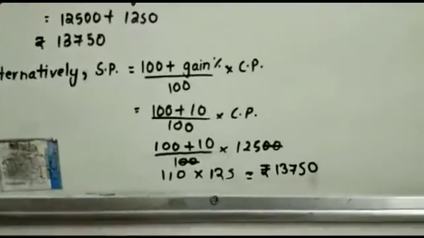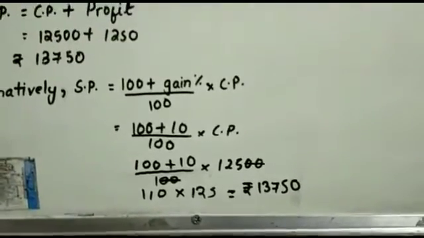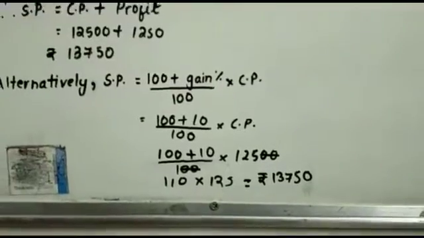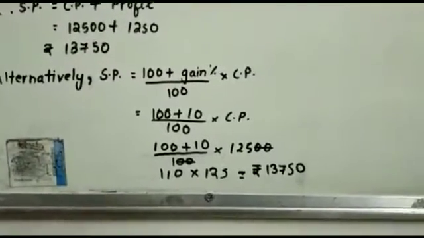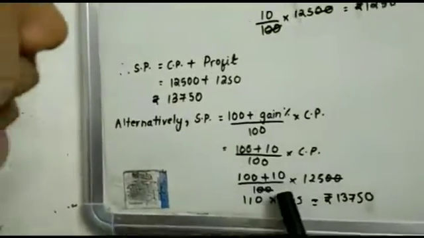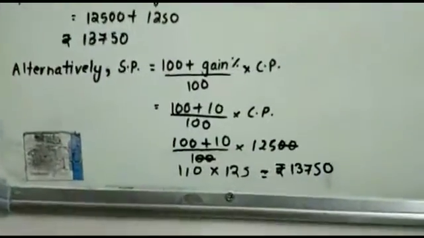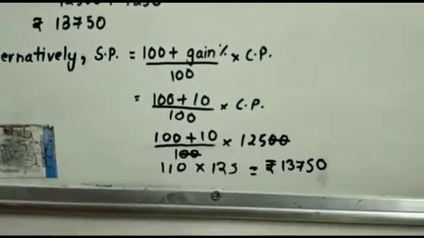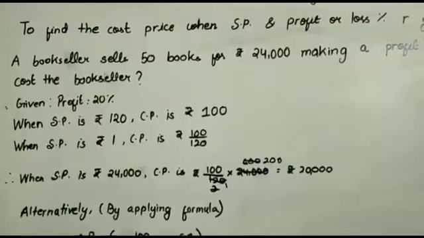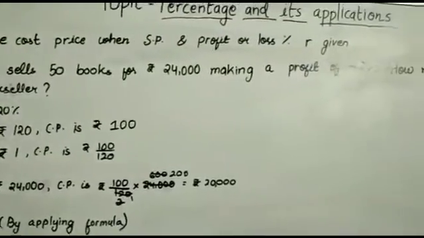Alternatively, selling price equals (100 plus gain percent) divided by 100 into CP, that is (100 plus 10) divided by 100 into 12,500. By simplifying it we get 110 into 125, and the final answer is ₹13,750. And the cost price with selling price and profit or loss percent are given.